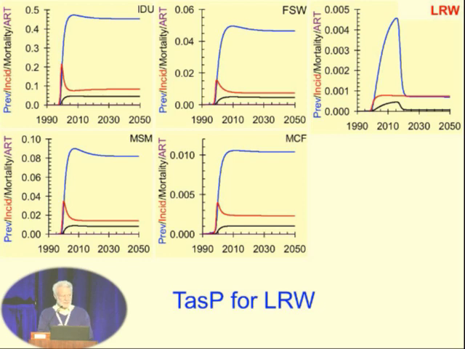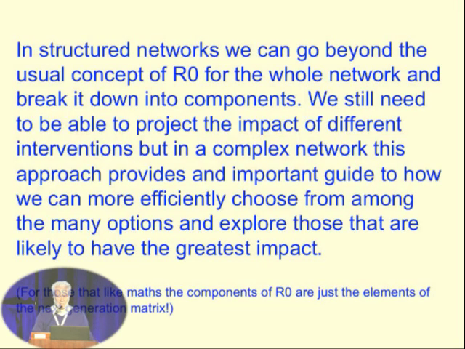So all of this is just to show you what I hope is an interesting and somewhat novel way of thinking about how to break down and understand the epidemic. And the point then is simply that in structured networks like this, which are quite unlike the generalized epidemics, we can't go along with the usual concept of R0. We still need to be able to project the impact of the intervention in the future, but this gives us a much more efficient way of deciding how to do that.